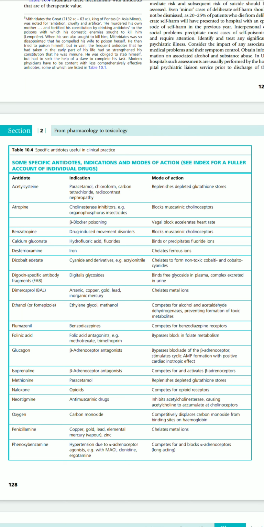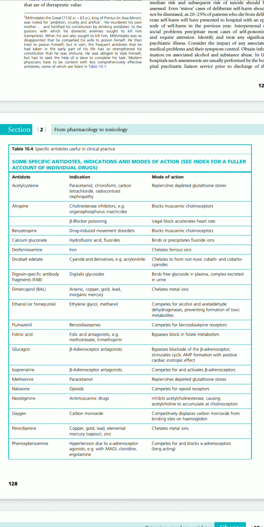What happens during poisoning of paracetamol, chloroform, carbon tetrachloride, etc. is your liver needs some antioxidants which will come and bind to these compounds and eliminate them from the body. So as there is a high amount of paracetamol or chloroform, etc., the body needs a high amount of antioxidants.